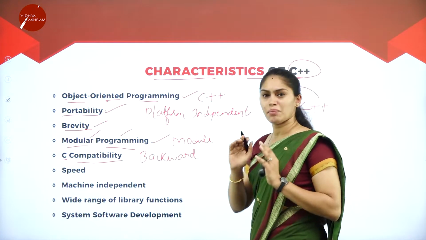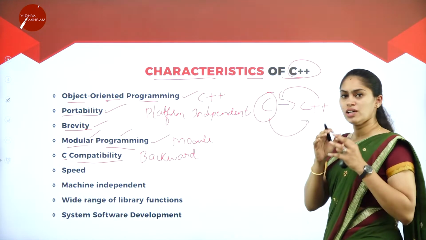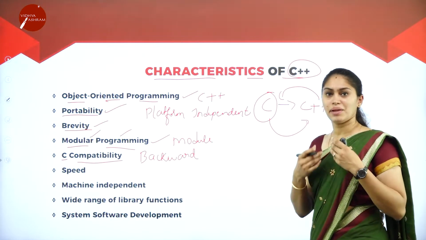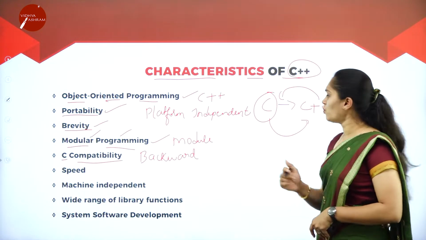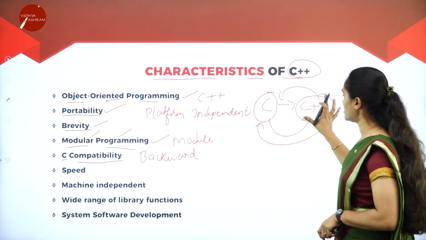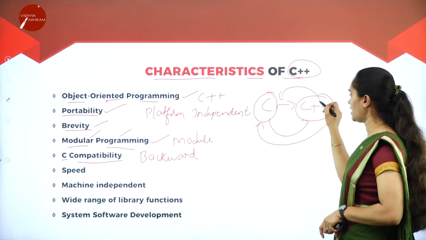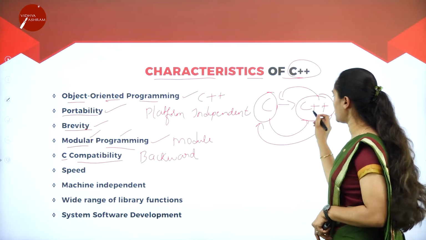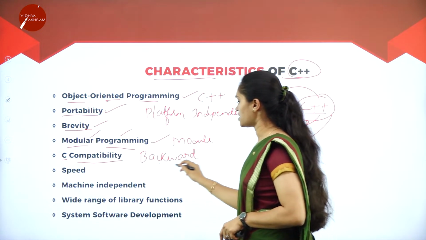So when it comes to the C compatibility, we can run C program in C++. So whatever the code is there in the C, that can be copied to the C++ and that can be run without doing any changes. That is, it has a backward compatibility. But we cannot run C++ program in the C, right? Why? Because this is a super version of the C. So that C program can be run in C++ without doing any changes or with minimal changes. But we cannot implement the C++ program in C. So this is what we meant for C compatibility, that is also known as what?